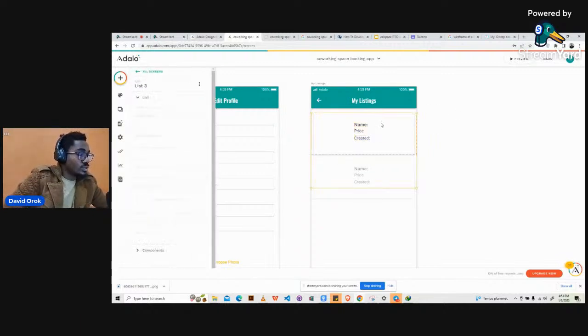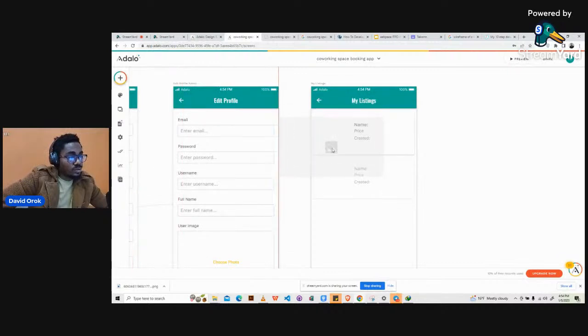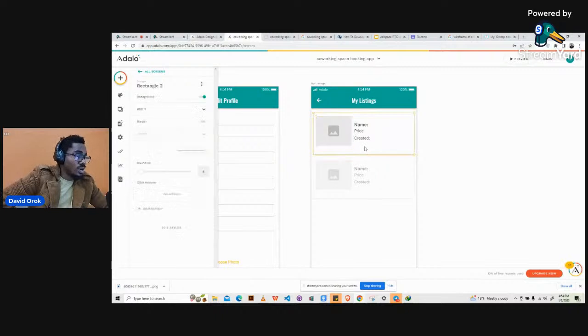The next thing we're going to do is bring an image. We'll go back to the component section and bring an image. It will follow your cursor. Then you drop it inside this. It has to show these two parts for you to know that it's actually inside the list. All right, because if it doesn't show, you have some errors. Okay, so we will now have it like this. I will try to adjust it so that it can fit this space I have here. Okay, so that's it. I will click on the white space again and adjust it. Okay, so this is it now.